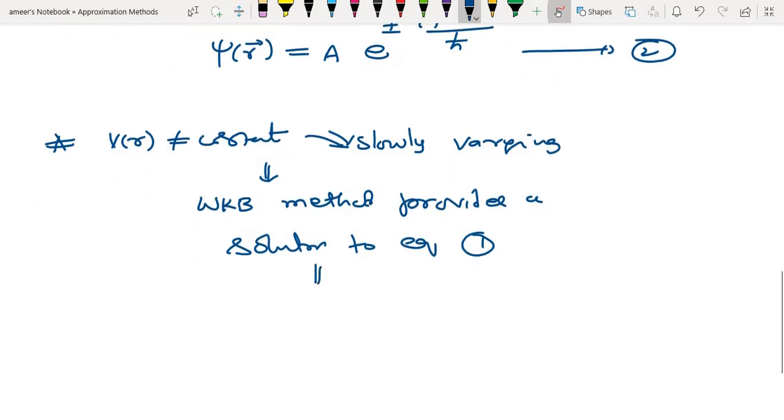Then we have to assume the potential is slowly varying in a certain region, and that region will be of the order of the de Broglie wavelength.